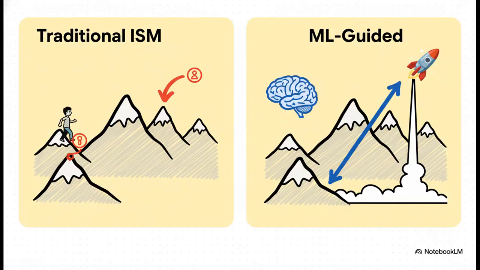This slide offers a good comparison between this ML-guided approach and the more traditional iterative saturation mutagenesis, or ISM. While ISM is a sequential, path-dependent search that can get trapped in local optima, the ML model learns from a broad set of single mutants, allowing it to extrapolate into unseen sequence space. This means it can screen huge combinatorial libraries in silico, which helps it identify beneficial higher-order combinations and significantly cuts down on the experimental workload.